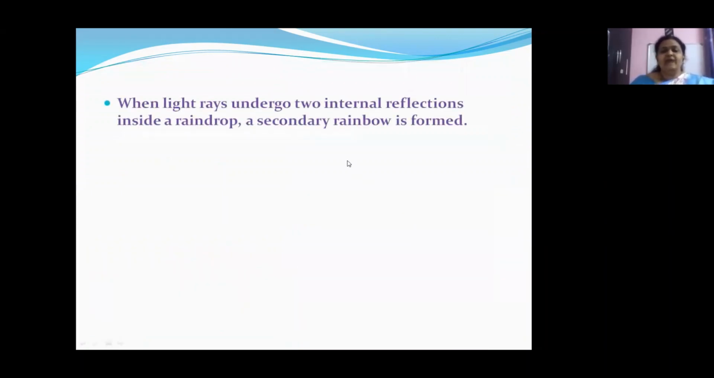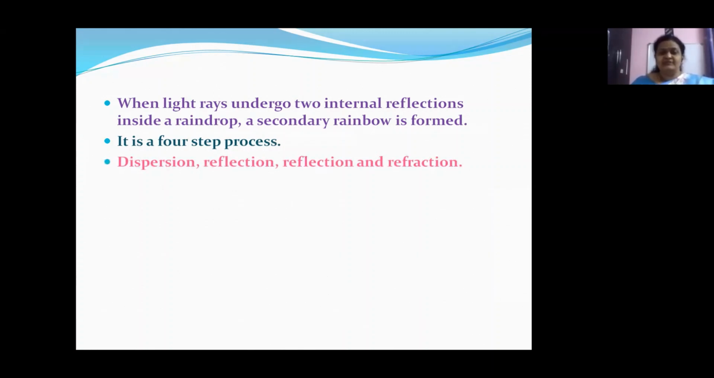So when light rays undergo 2 internal reflections inside a raindrop, a secondary rainbow is formed. Usually it is higher compared to the primary rainbow. Here it is a 4-step process. Yes, children, because we have 2 reflections, there is 1 step added here. It is a 4-step process. They are dispersion at the first surface, reflection, that is total internal reflection, again total internal reflection, and then refraction. So totally it involves 4 steps.